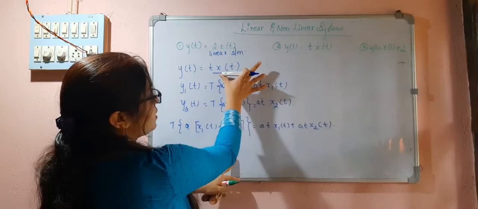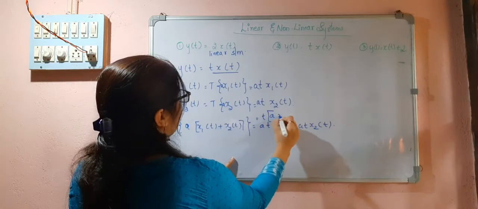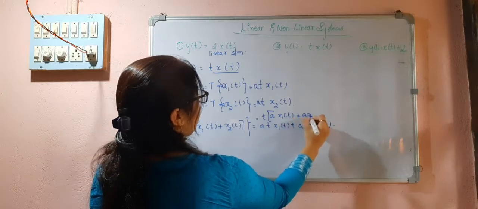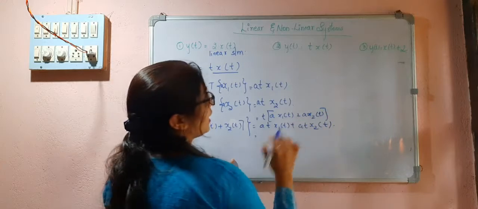I substituted this here. Now I got this expression, that is nothing but t into a x1(t) plus a x2(t), so it is a T[x1(t)] plus a T[x2(t)].